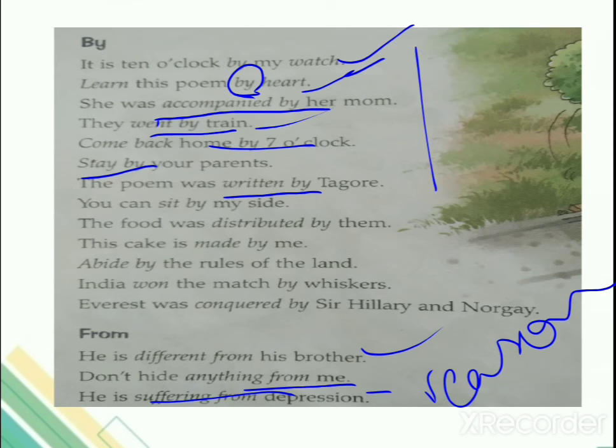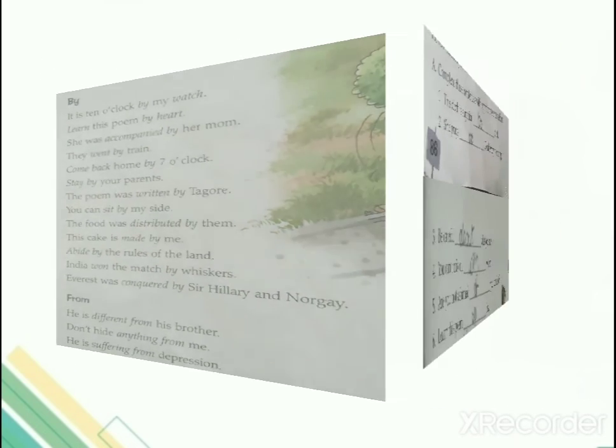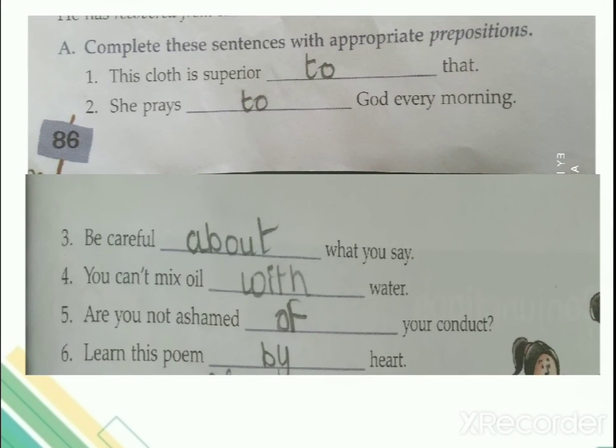As you know that in your textbooks only examples are given, but I hope you understood that appropriate prepositions itself mean that there are few verbs, adjectives or nouns जिसके साथ सिर्फ वही preposition जाता है. Okay, and this comes by the habit of learning. Now you have two exercises on page number 86 and 87. Right? Now both the exercises are same where you have to write a appropriate preposition. कुछ नया है नहीं, ये चैप्टर में सिर्फ appropriate prepositions है. Both the exercises are based on writing appropriate prepositions.